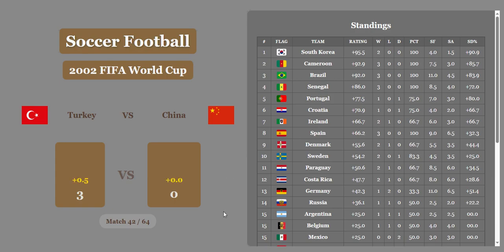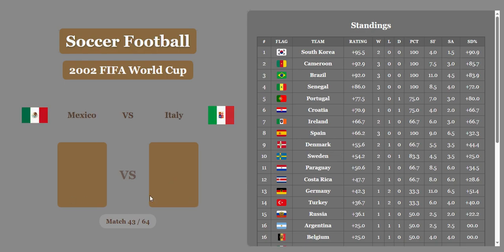Turkey schools China and gets a half goal, 3.5-0 after economics are considered. Remember, folks, this rating here is a mix of score difference percentage and winning percentage. This is the real score from 2002, and up here, this yellow score is the economic adjustment if necessary.